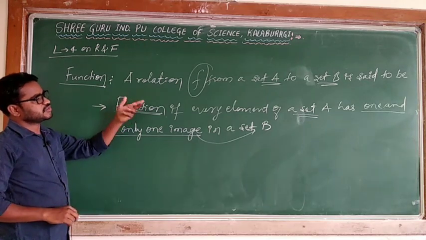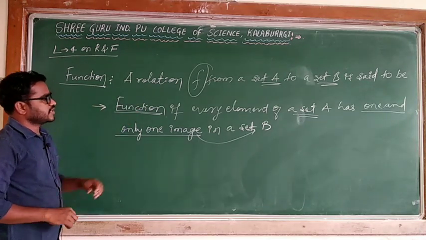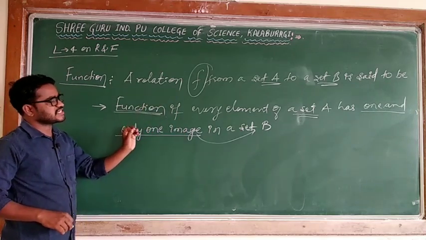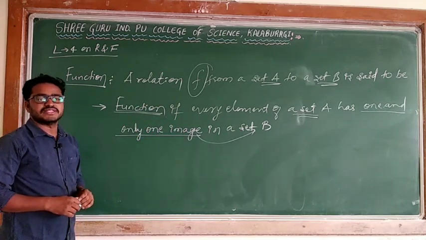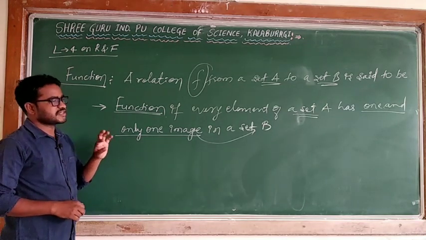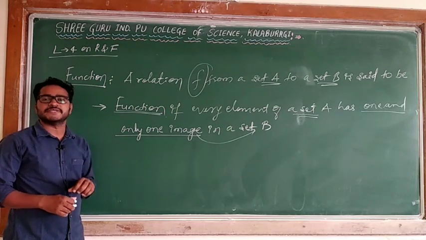A relation is said to be a function if every element of the set A has one and only one image in set B. Instead of one and only one, I can say unique.